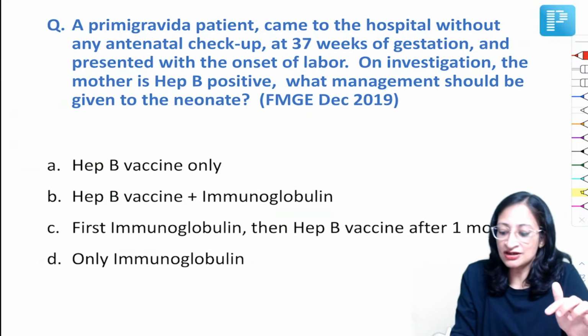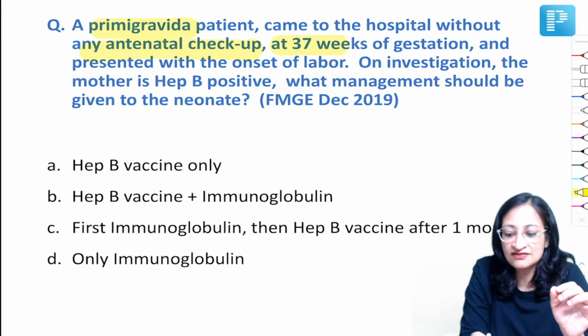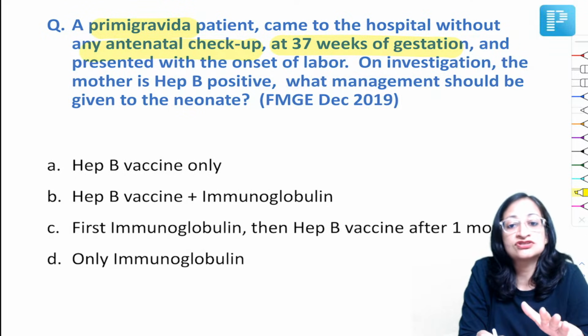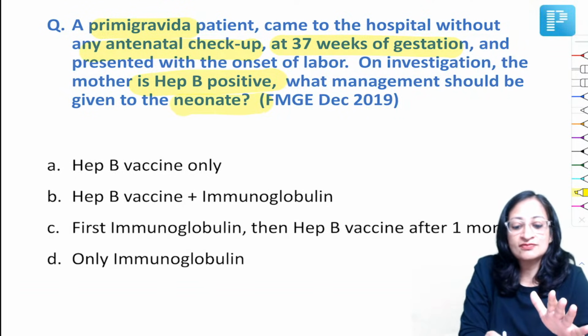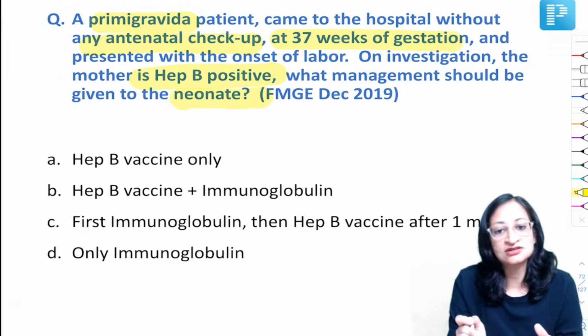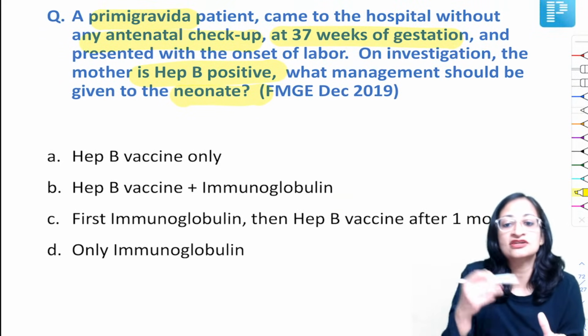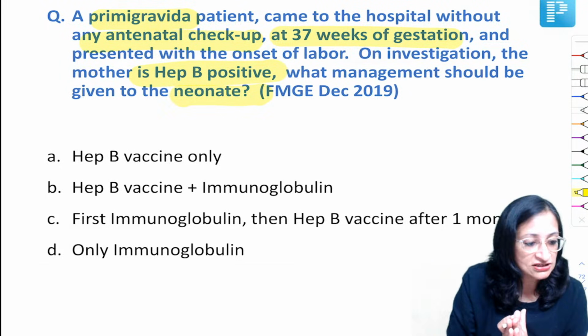Now, a primary gravida patient came to the hospital without any antenatal checkup at 37 weeks of gestation and presented with the onset of labor. On investigation, the mother is hepatitis B positive. What is the management of the neonate? Whether you will give hepatitis B vaccine only, or vaccine plus immunoglobulin, or first immunoglobulin then hepatitis B vaccine after 1 month, or only immunoglobulin.